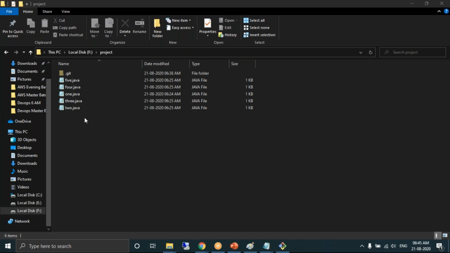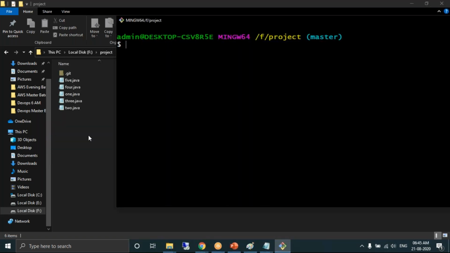So by default, all these files are called what? Untracked files. By default, every file created by the developer, whenever the developer creates source code and saves it here, 5.java, 6.java, login.java, whatever it is, every file is considered as an untracked file. If you want to confirm, look at this. We have a command called git status.